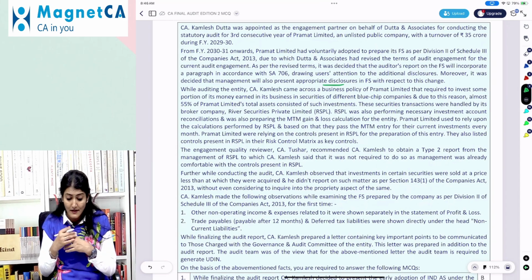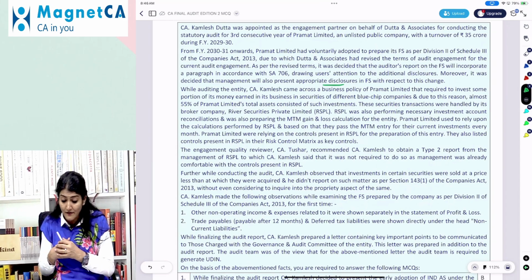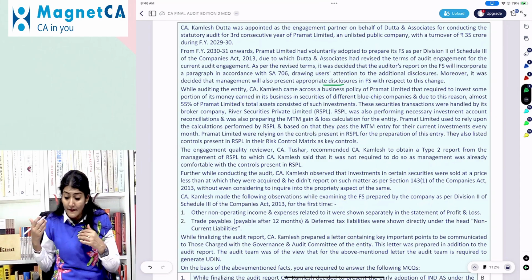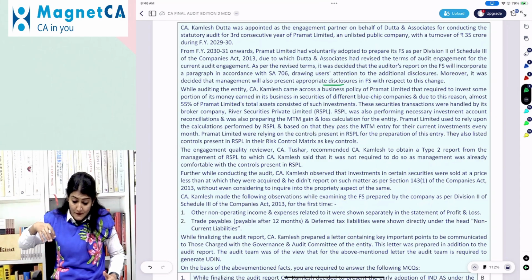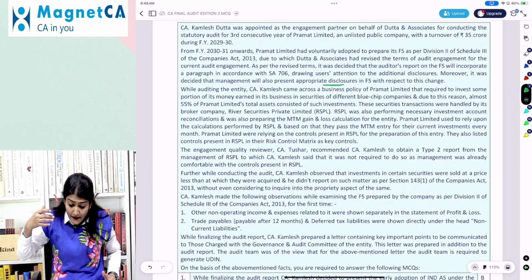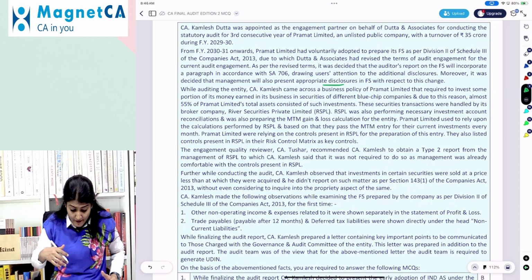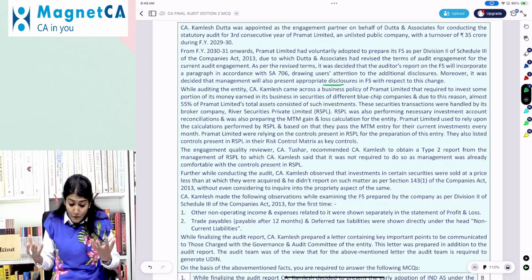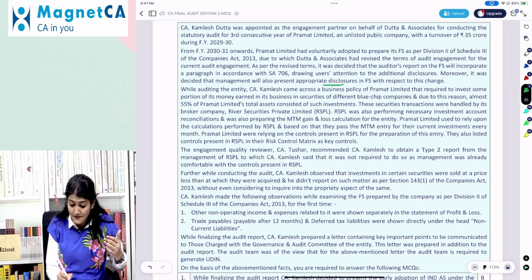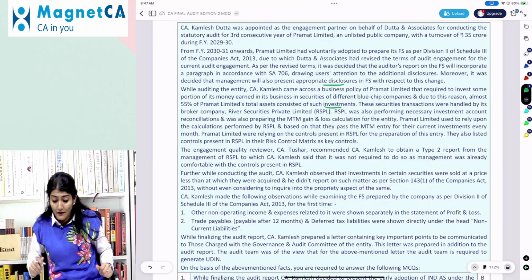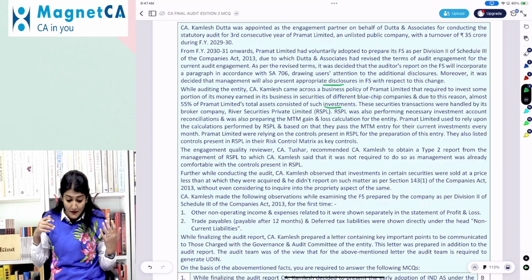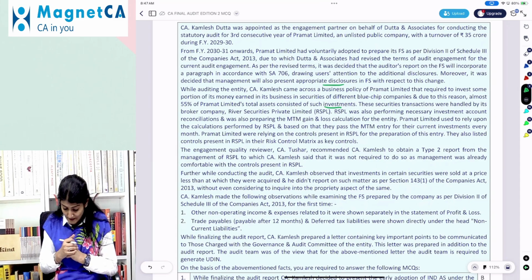While auditing the entity, CA Kamlesh came across a business policy of Pramath Limited that required it to invest some portion of its money earned in the business in securities of different blue chip companies, and due to this reason almost 55% of Pramath Limited's total assets consisted of such investments. These securities transactions were handled by its broker company River Securities Private Limited.